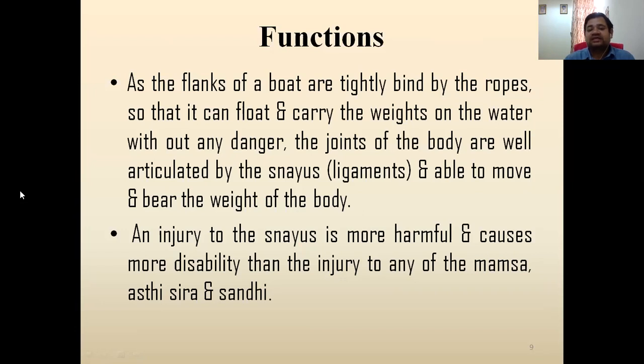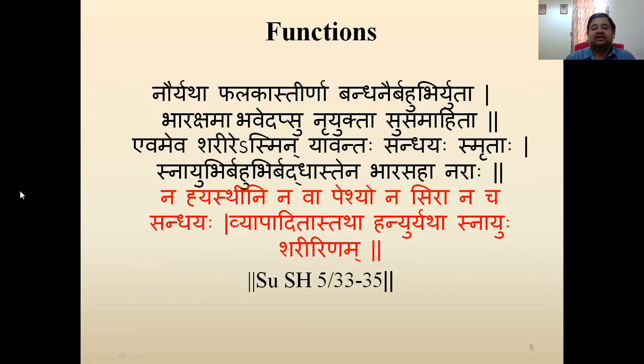The next point is the red one, what was written in the sloka. An injury to snayu is more harmful and causes more disability than an injury to any of the mamsa, asthi, sira and sandhi. So you see, na asthini, na peshyo, na sira, na sandhayo, vyapat-kara-hani-asti snayu-sharirangam. This first line normally comes up in the exam, to identify it and to write its importance.